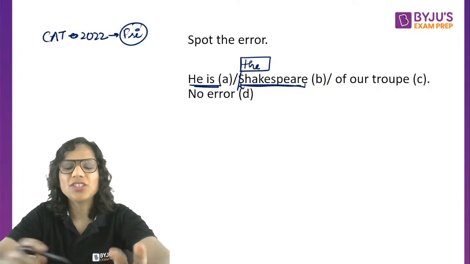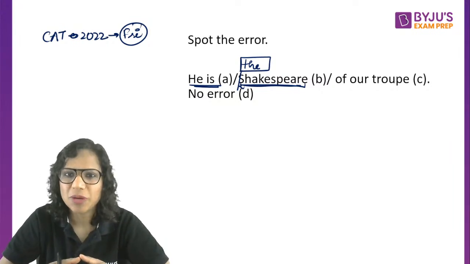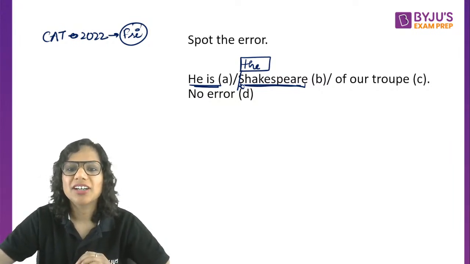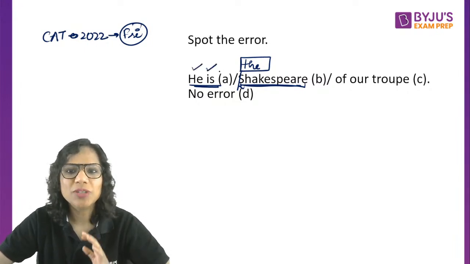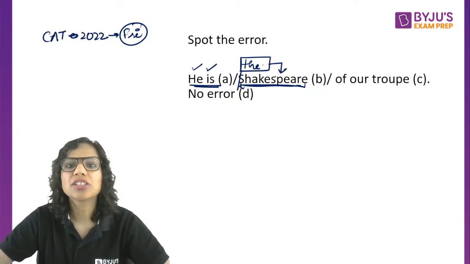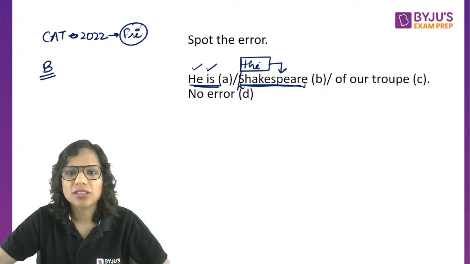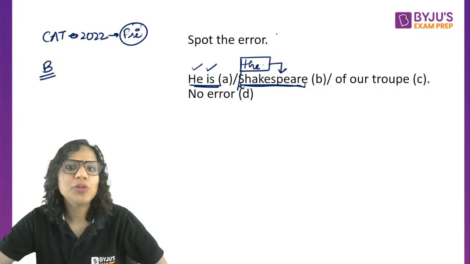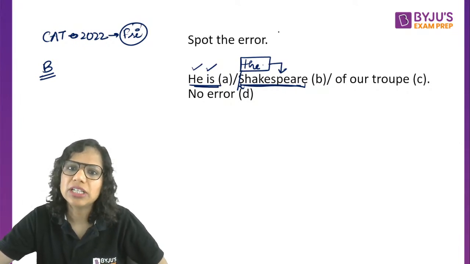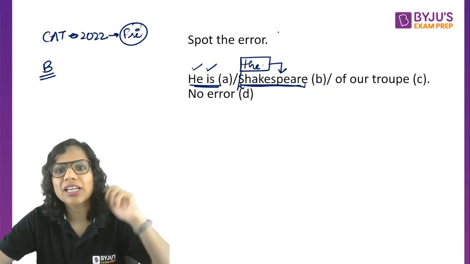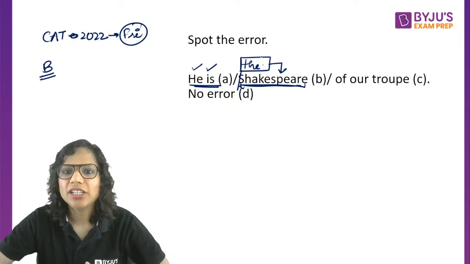I understand your query. So this question could have been framed in a much clearer manner, right? However, technically speaking, this part is fine. The subject and the verb, they are absolutely fine. The error is that an article was needed before this noun, but it is missing. So B is erroneous, correct. Now, why do I need this the here? He is the Shakespeare of our group. See, Shakespeare is a proper noun, and we have been taught in school that proper nouns don't need the. We never say, okay, the Nikita is teaching. So why do I need the here?